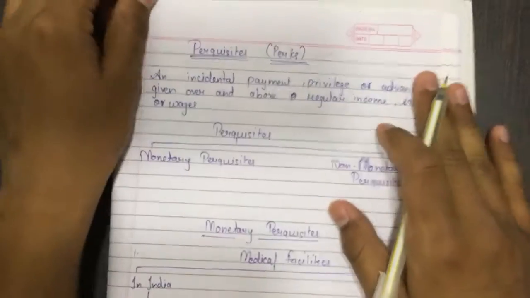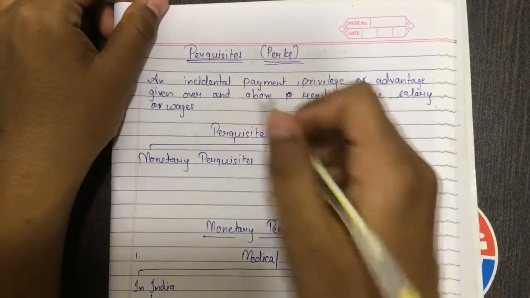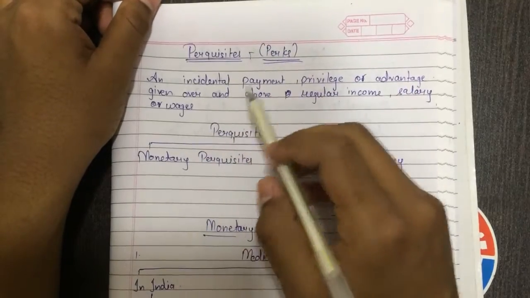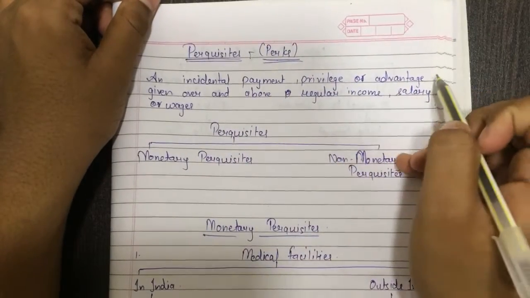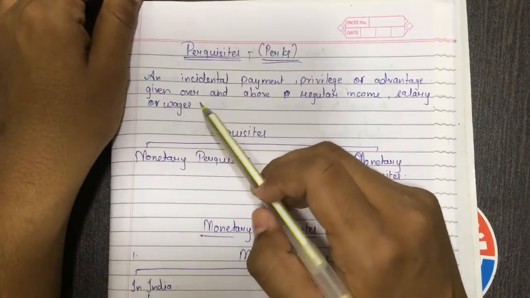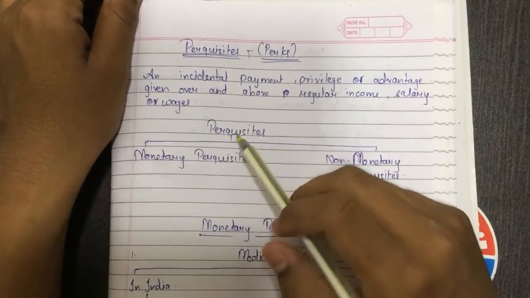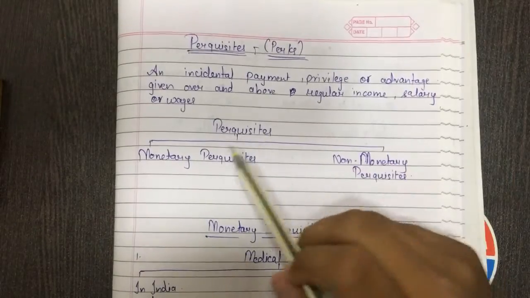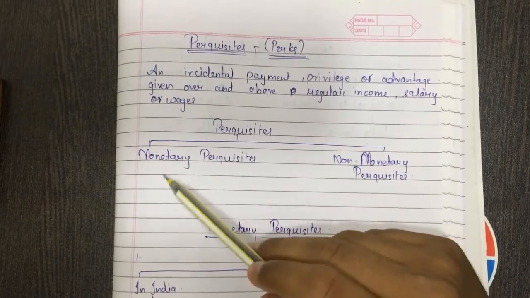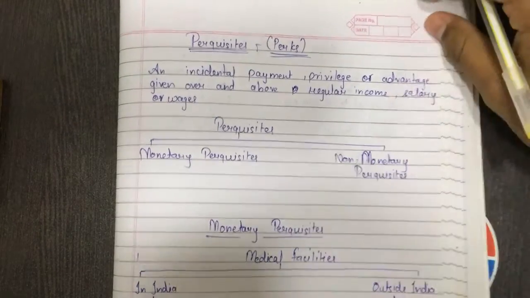So we'll revise again. Perquisites, also known as perks, are an incidental payment, privilege or advantage given to an employee over and above regular income, salary or wages. Perquisites can be divided into two parts: monetary perquisites and non-monetary perquisites.